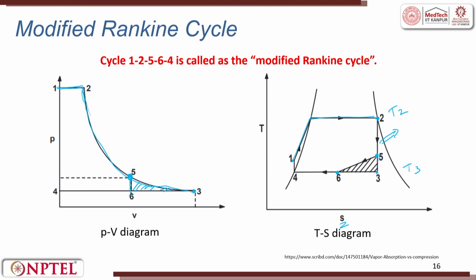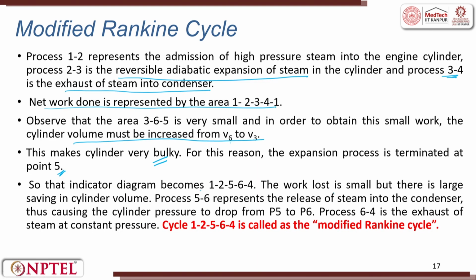So, we stop at 5, drop it to 6, so that the indicator diagram becomes 1, 2, 5, 6, 4. The work lost is small, but there is a large saving in the cylinder volume. If you reduce the cylinder volume, then the efficiency of the engine goes high.